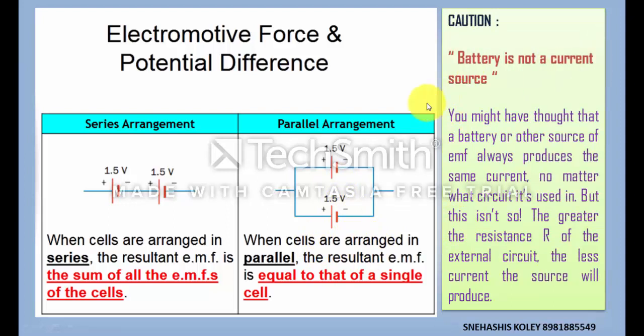Battery is not a current source, it is a voltage source, because with the increase or decrease in resistance, the magnitude of current will change. So battery is not a current source, it is a voltage source, because the potential difference between the two ends of the battery will not change by changing the resistance of the external circuit.